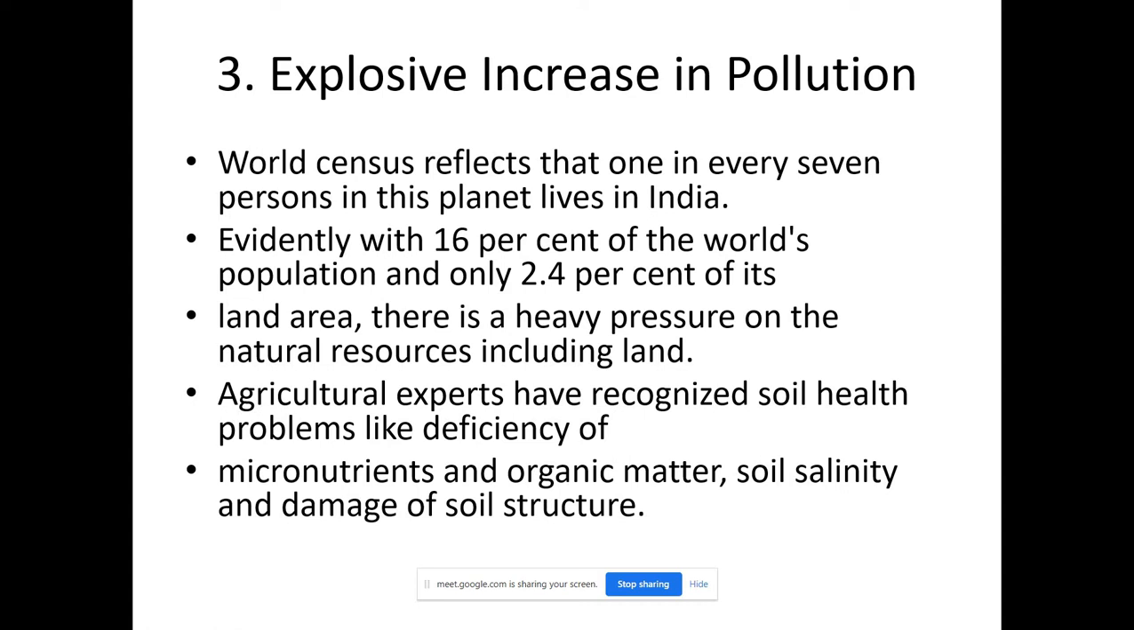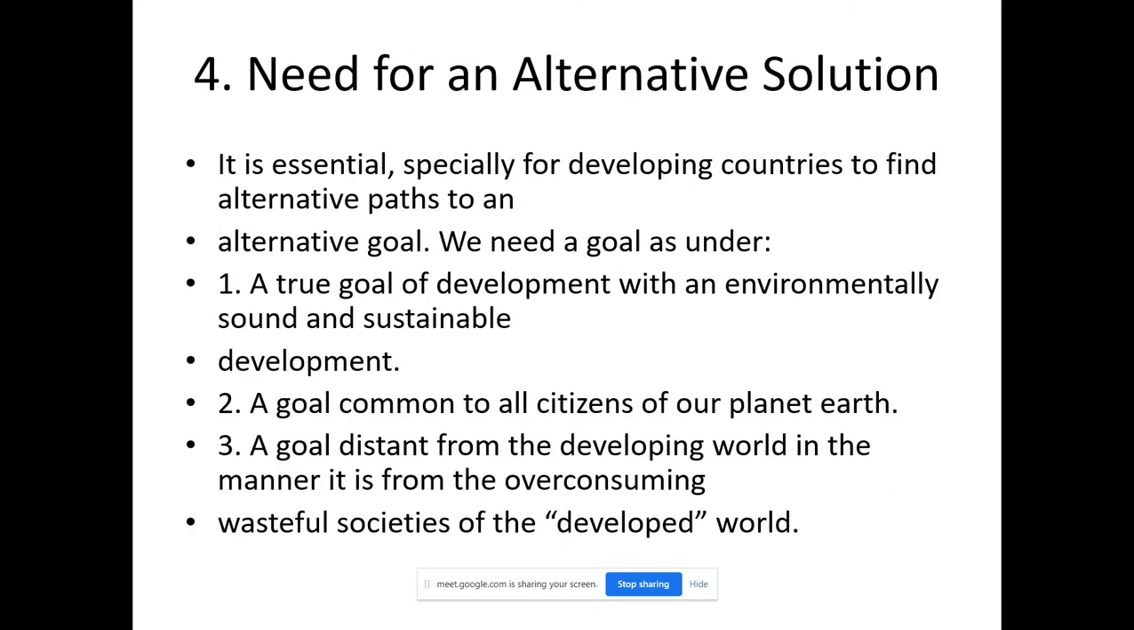Experts say there is a deficiency of nutrients in the soil. Micronutrients are needed in the soil. That is damaging the soil structure, which is needed to grow our food resources, forest resources, and everything. So the growth of natural resources is getting affected by the explosive increase in pollution. And who is creating pollution? The large population. Everybody needs a vehicle. So we are destroying our good environment.